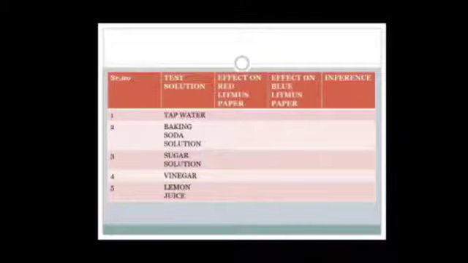Next, effect on blue litmus paper. And last is inference. Inference means you will write whether that solution is acidic or basic. If blue litmus paper turns red, it means the solution is acidic, and if red litmus paper turns blue, it means your solution is basic. So here you will write acidic or basic.